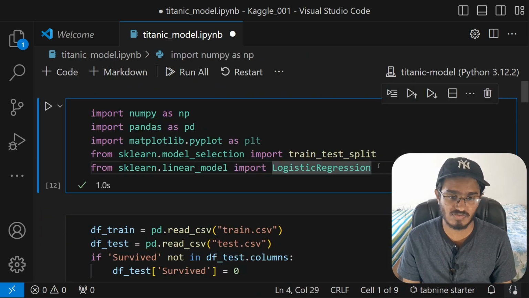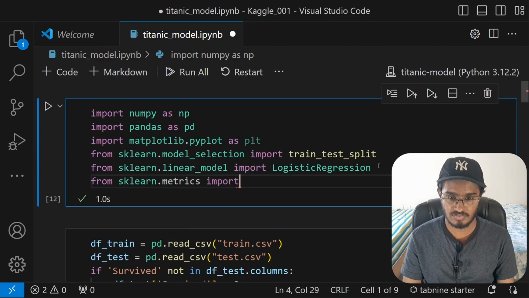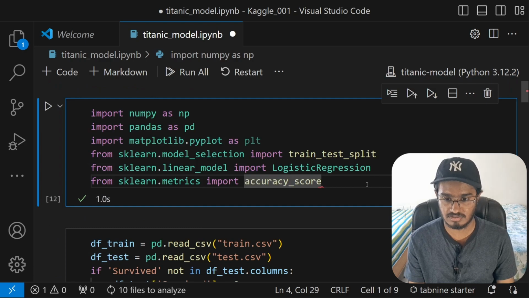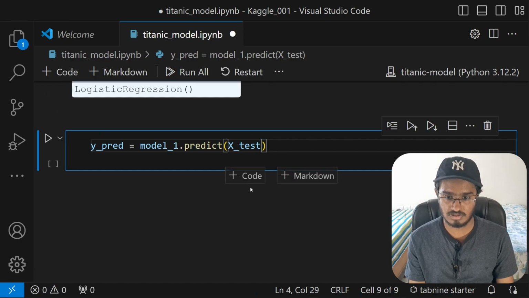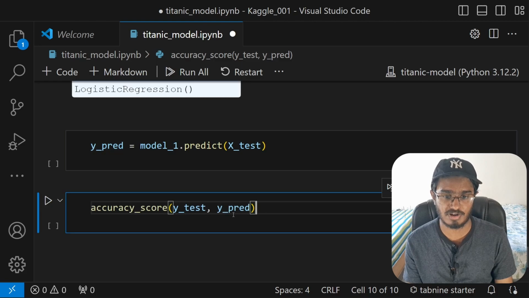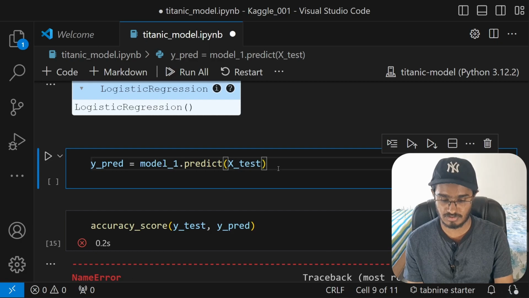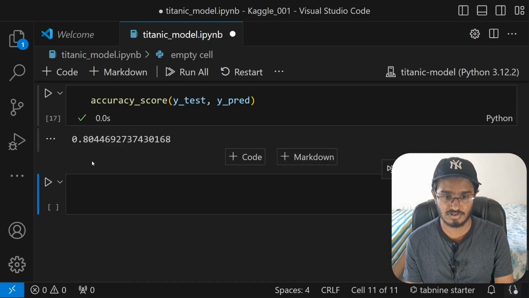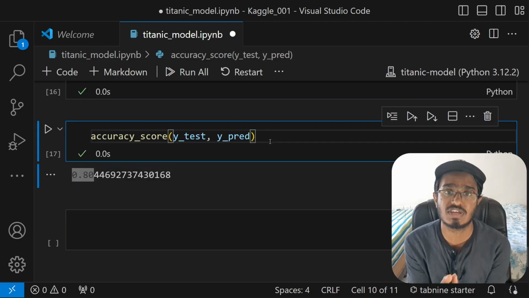So we get to the cell where we import all of our dependencies. So from sklearn.metrics, we will import accuracy_score, like that. And run this code cell. I have imported the accuracy score, and then let me just go ahead and type in accuracy_score of ytest and ypred. We have passed in the original variable and then the predicted variable as well, and then we can see the accuracy score. And when you run this, oops, ypred is not defined, we have to run this, and then we have to run this. Alright, so we see that the model is giving us 80% prediction without doing any feature engineering.